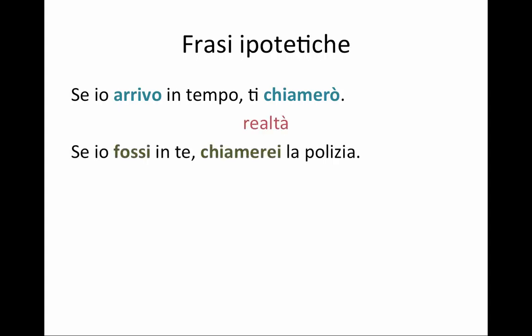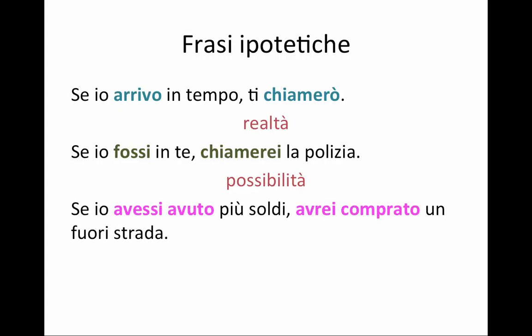However, look at this one. Se io fossi in te, ti chiamerei. This is not reality really because I cannot be you, I'm not you, but it's a possibility. You can still call the police. So if I were you, I would call the police. This is still possible. But here in this example, I am going to use the imperfect subjunctive.